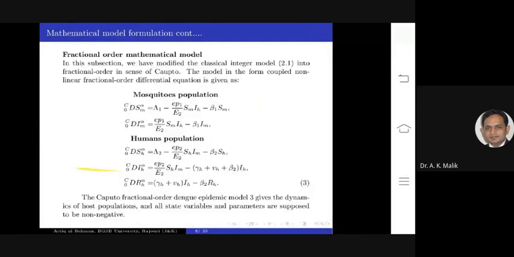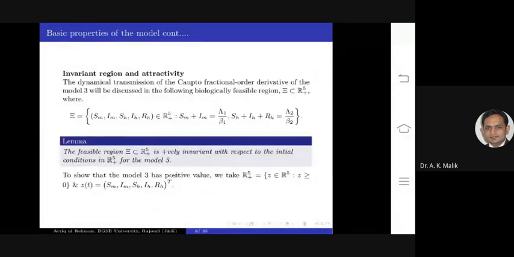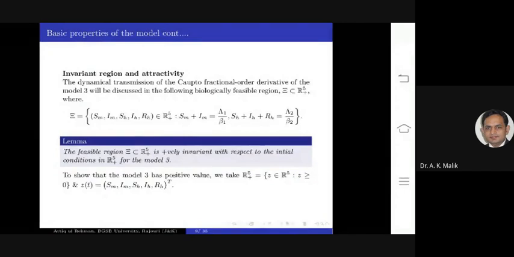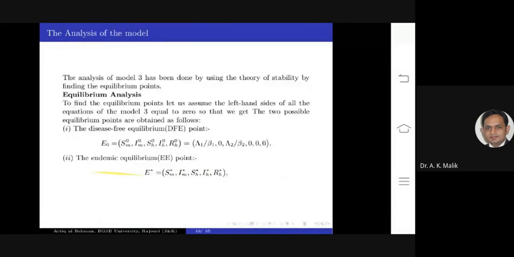Next, in this slide, I have changed this integer order model into a fractional order model, where C denotes Caputo. Next, the basic properties of the model, in which I have discussed invariance and attractivity. On this basis, I have written a lemma showing the invariance of this model.